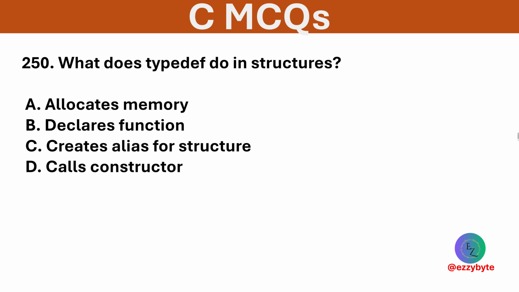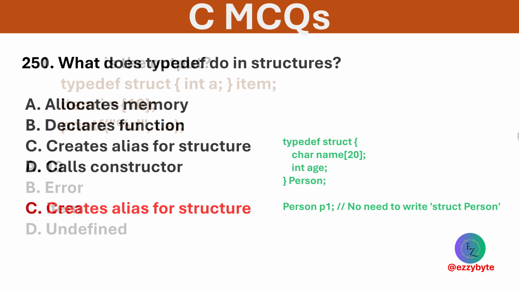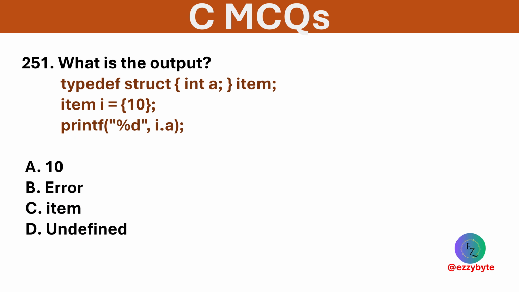What does typedef do in structures? Options are allocates memory, declares function, creates alias for structures, and calls constructor. Option C is correct. typedef creates a new name for a type. What is the output of the following code? Options are 10, error, item, and undefined. Option A is correct. typedef allows use of item as a type name.